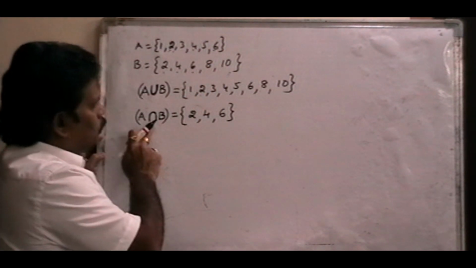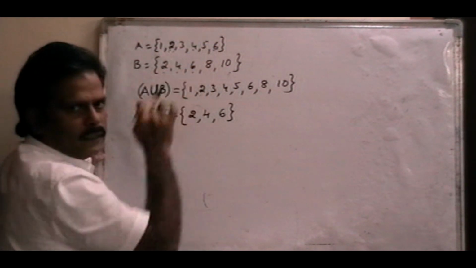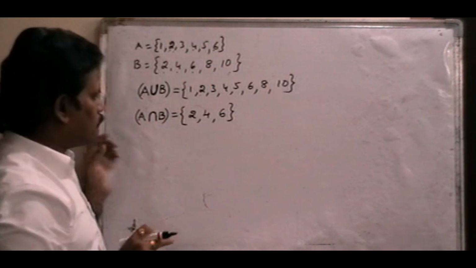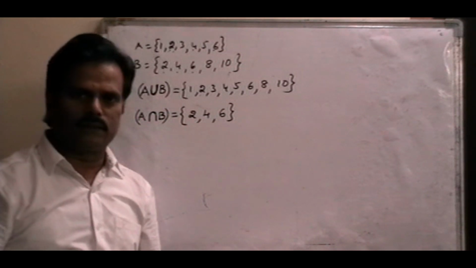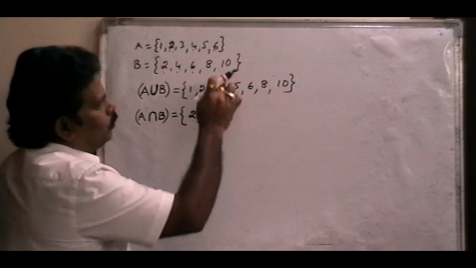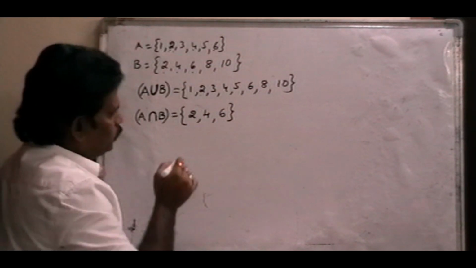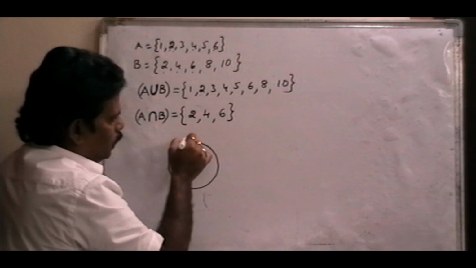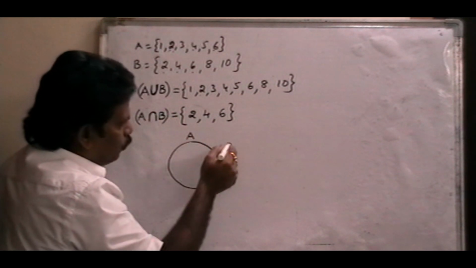But intersection means only the common elements in both sets. Whatever common elements are there, only those belong to the A intersection B set. Right? Now we are going to the Venn diagram. Suppose here A is one of the sets, and B is also one more set.